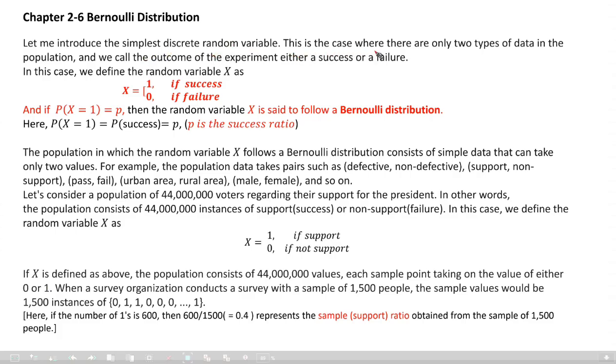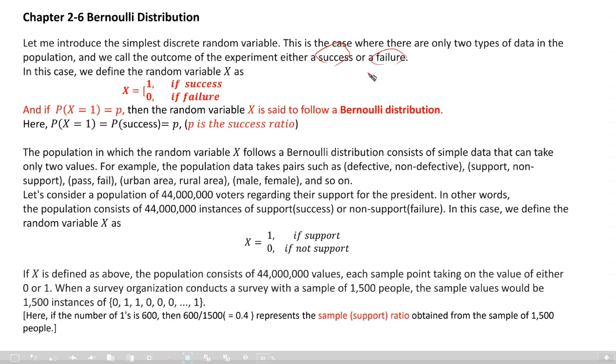This is the case where there are only two kinds of data in the population. We call the outcome of an experiment either success or failure. Okay, success means good, failure means bad. No, not that. Just distinguish two of them.